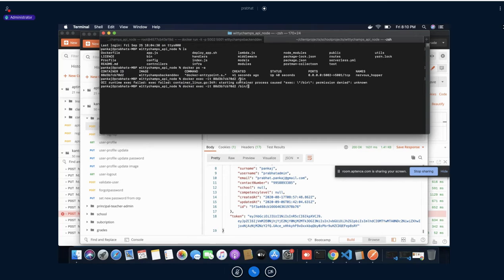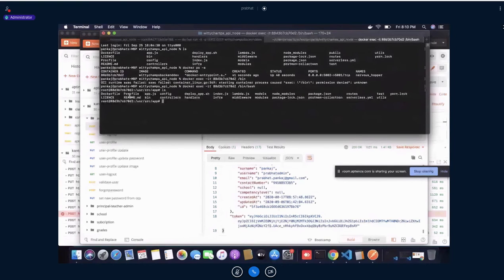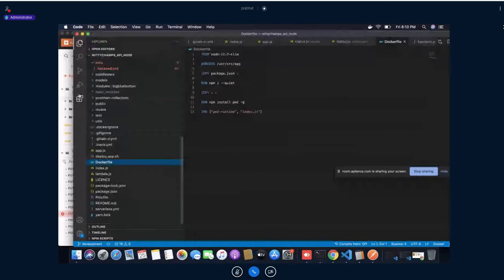Permission denied. See here, /bin/bash. So what happened? If you see this ID and this one, both are the same, so that means I am inside this Docker container. And these are the files that are available here. You can see the files, whatever files we had put here. And in this docker command, the dot means whatever files are available here, I'm putting all the files into this location.